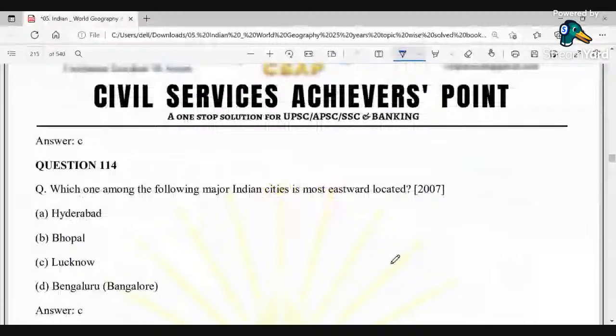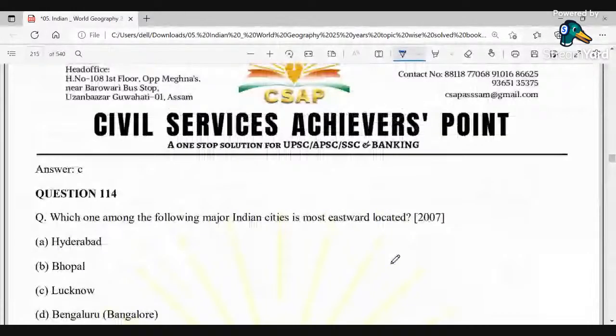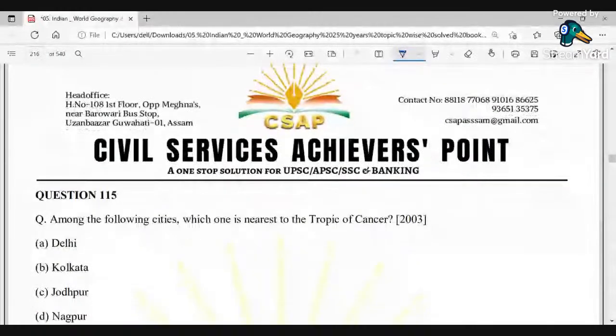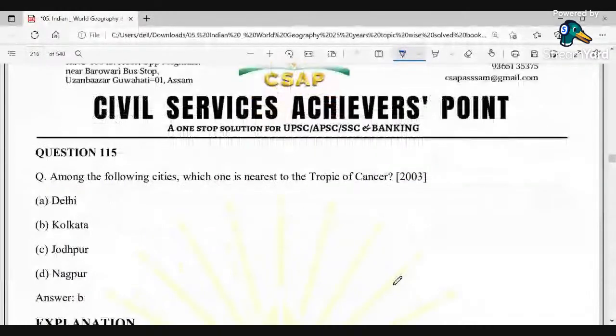Which one of the following major cities is most eastward located? It's Lucknow. That is basically the political one. Among the following cities, which one is the nearest to the Tropic of Cancer? So it's basically direct questions. It's Kolkata. That is near to the Tropic of Cancer.